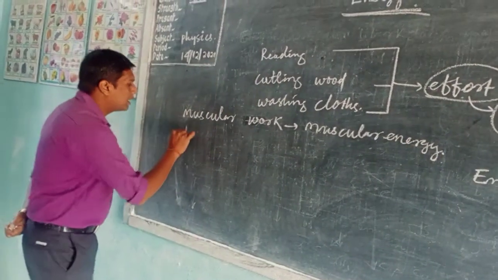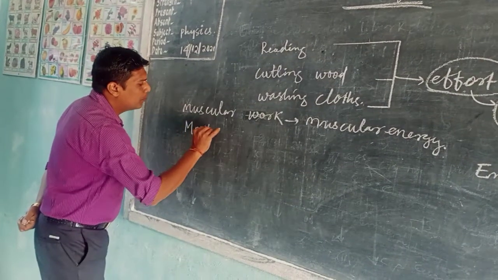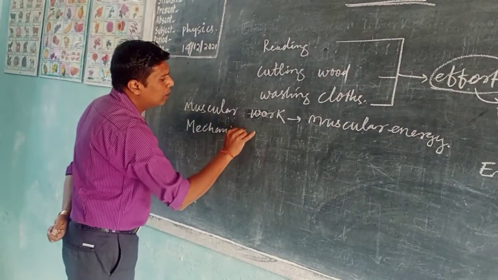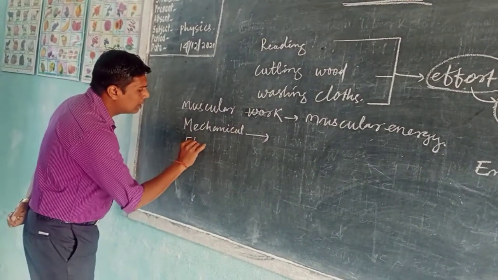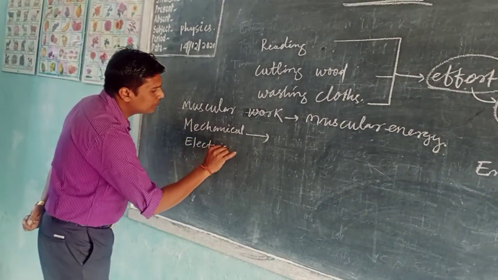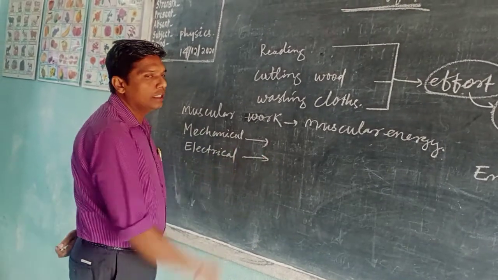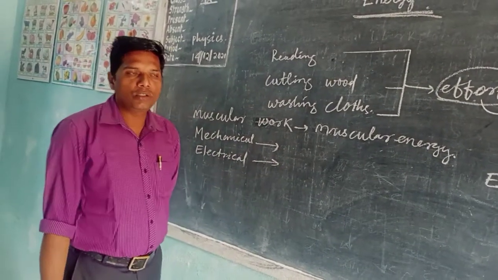Similarly, for mechanical work, we need mechanical energy. For electrical work, we need electrical energy. Yes or no?